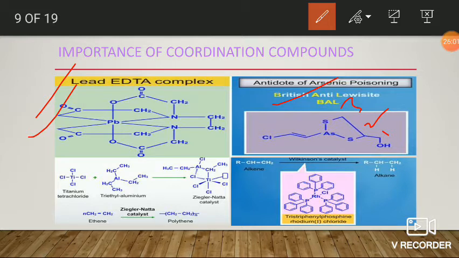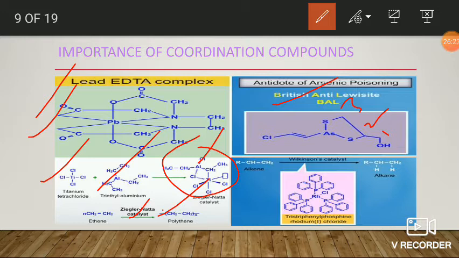Okay, next, Ziegler-Natta catalyst. Here Ziegler-Natta catalyst is produced by the combination of titanium tetrachloride and triethylaluminum. This is Ziegler-Natta catalyst. In the presence of Ziegler-Natta catalyst, alkenes undergo polymerization to form polymers. Polymers have a lot of applications in the polymer industry.